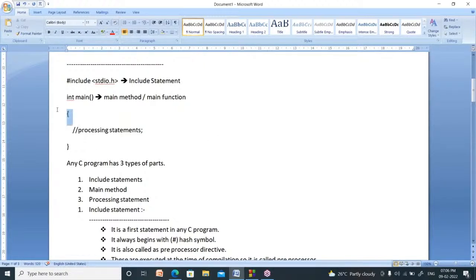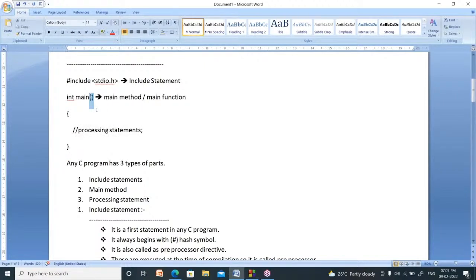In every program, you use the open flower bracket. It is called the open delimiter. These two indicate the limits of the main function. Main function begins from here and ends with this. These two are indicating the limits, so each is called a limiter. It is for opening, so it is called the open delimiter. It is for ending, so it is called the closing delimiter.